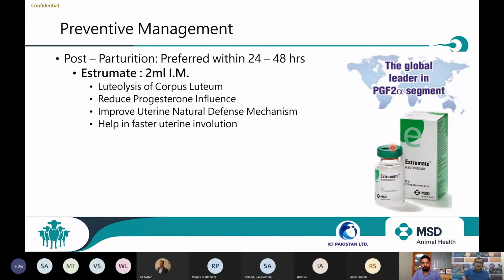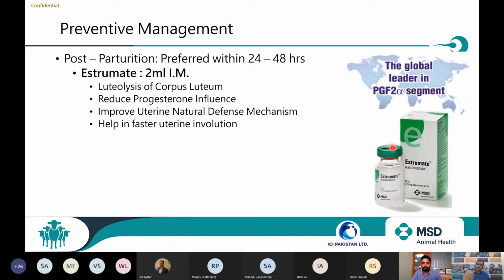How? One, it utilizes the corpus luteum. Which corpus luteum does it utilize? Number one, any corpus luteum which persists and is not completely utilized at the time of parturition, or the new corpus luteum that is formed, needs to be utilized. It reduces the progesterone influence.